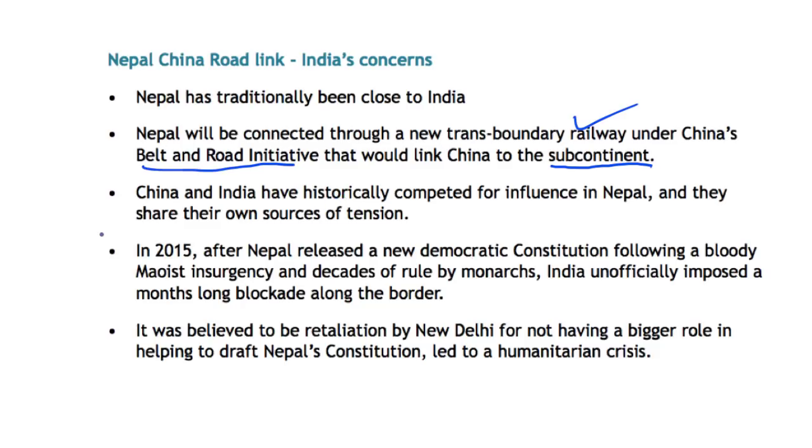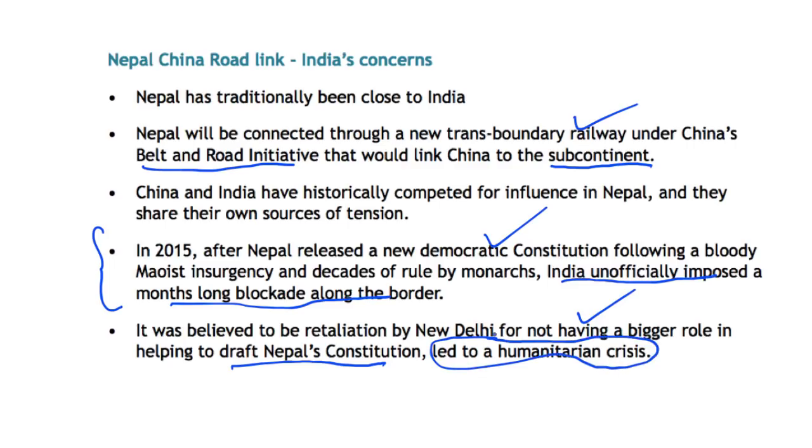Now, in 2015, Nepal had released a new democratic constitution. However, it is said that India unofficially imposed a month long blockade along the border of Nepal and India. And this led to the shortage of essential commodities in Nepal. Now, India imposed this blockade as a retaliation for not having a bigger role in the drafting of Nepal's constitution. However, such a move of India led to a humanitarian crisis. So, keeping this in mind, Nepal is trying to diversify its relations.